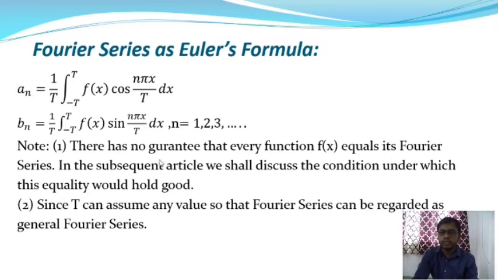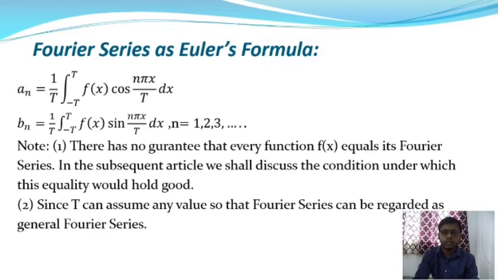So there is no guarantee that every function f(x) is equal to its Fourier series. In the subsequent articles, we shall discuss the condition under which this equality would hold good. This function f(x) is approximately equal to the Fourier series but not equal to it.